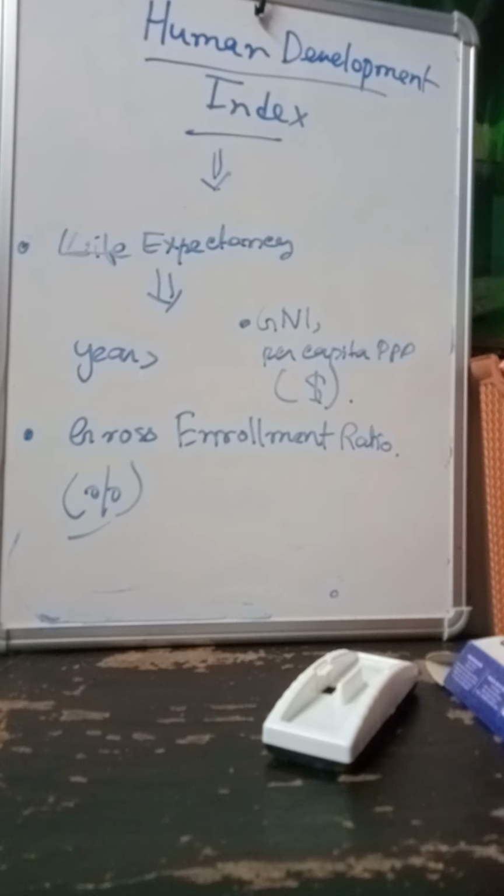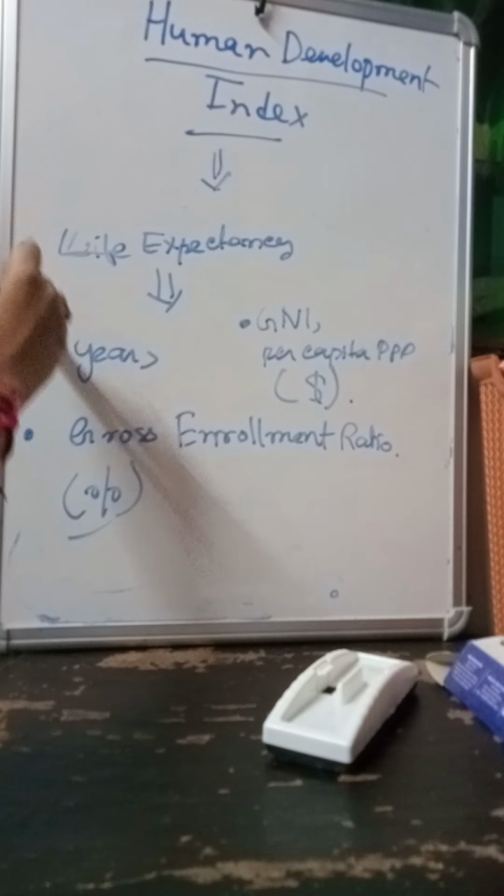So in the previous video I talked about the concepts of the dimensions of the human development index, and I have discussed all of them in detail, right? The concepts and all. I hope all of those things are clear to you right now. So in this video we will concentrate on the process of how we calculate the human development index through those dimensions. Okay, now the first dimension, as you remember, is life expectancy.